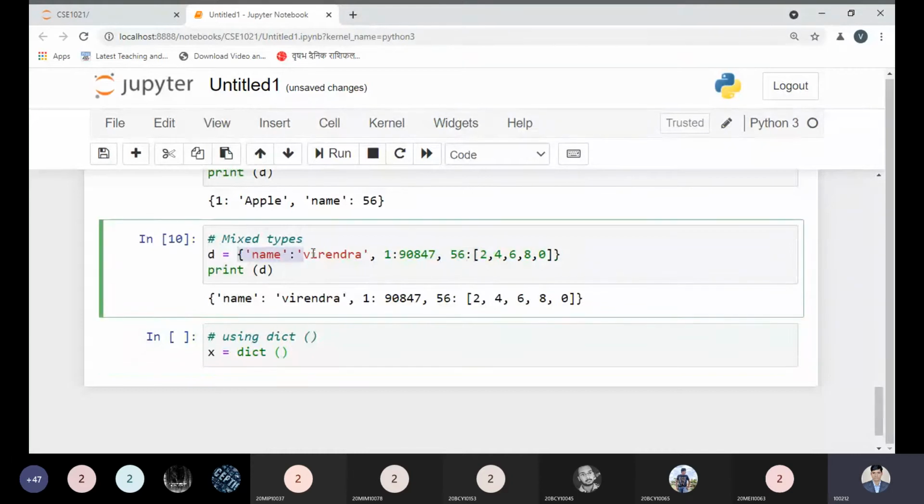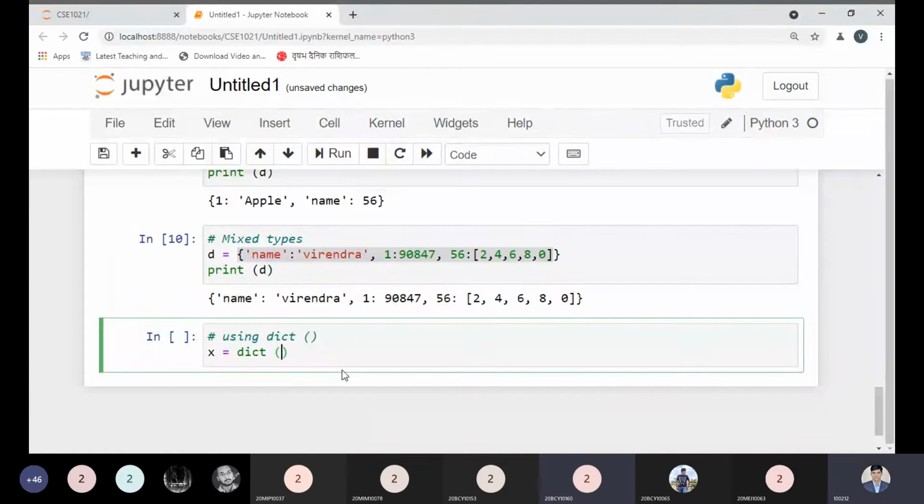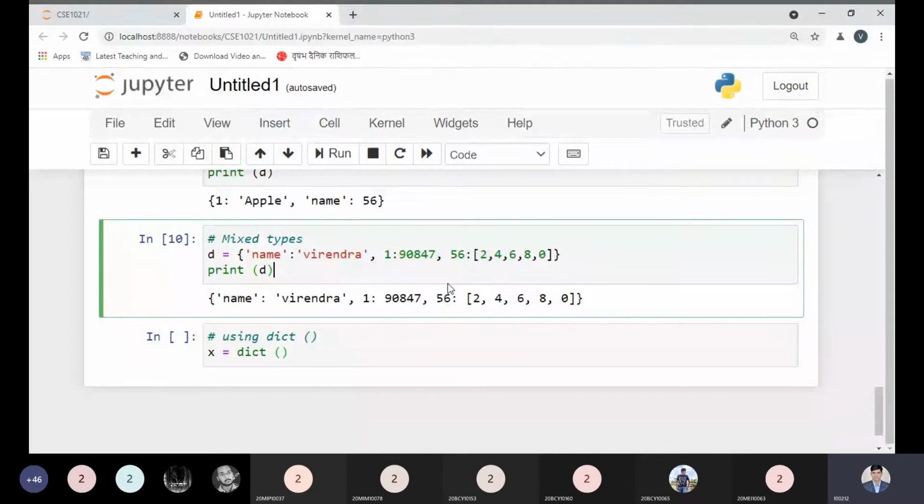Yes, please tell me. Sir, you said that one key can be used to define only one element. So, sir, in the above mixed types, you stored the 56 key with multiple elements. Okay, now see what we have over here. Let me clear it for all.